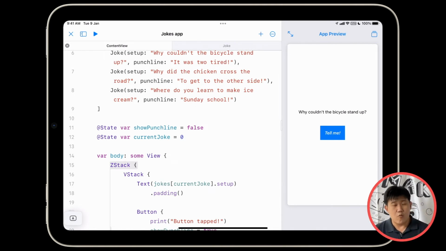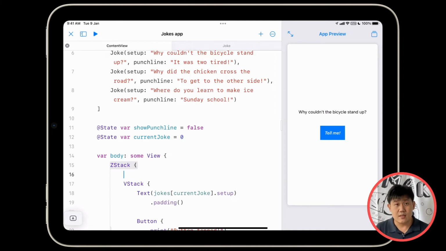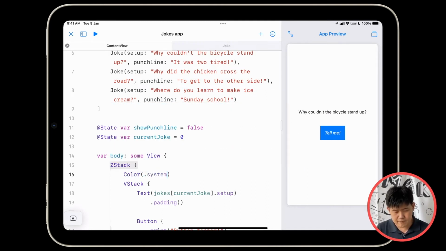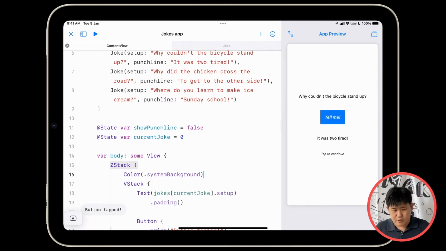And what I want to do is make sure that I have the same color background on my app as I would have if I were in light mode or dark mode. So I'm going to go over here, type in Color, dot, systemBackground. Okay, let's try it out. Let's run my app. It still works. Great. Let's change to dark mode.